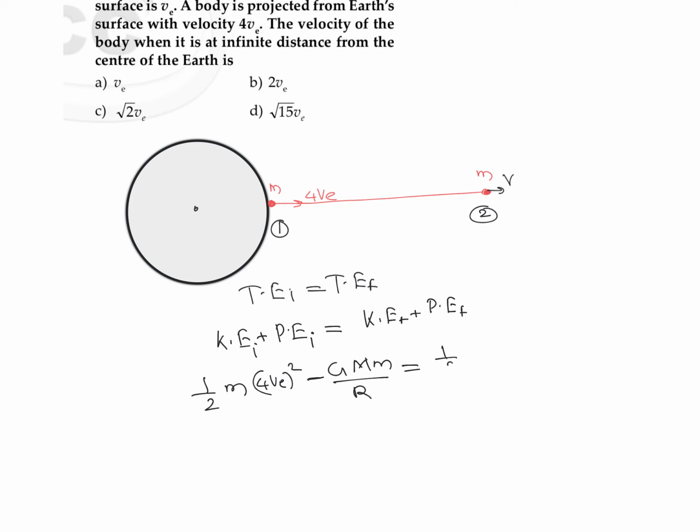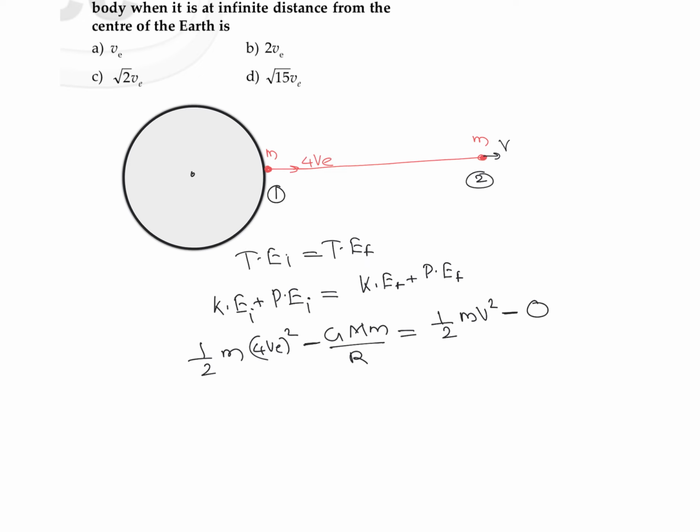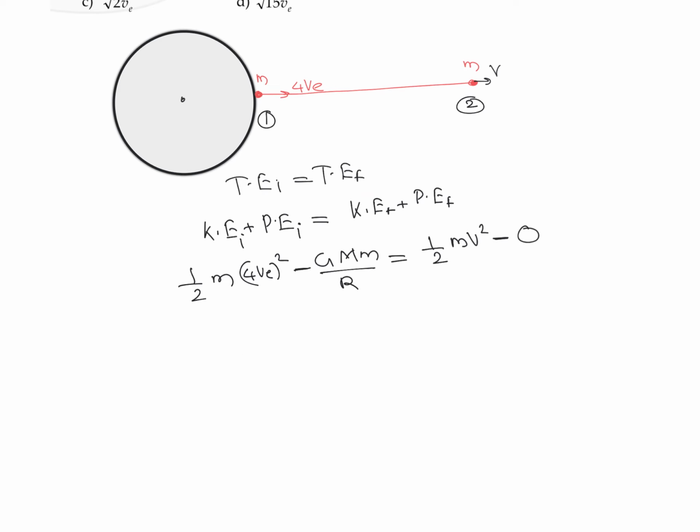Let's assume that its velocity at infinity is v. So we can take it as half m v square, and its potential energy at infinity is going to be 0, as we already know that at infinite distance the potential energy is 0. We know that potential energy is minus GMm by r, and as r tends to infinity, the potential energy is going to be 0. So we can find the value of v.